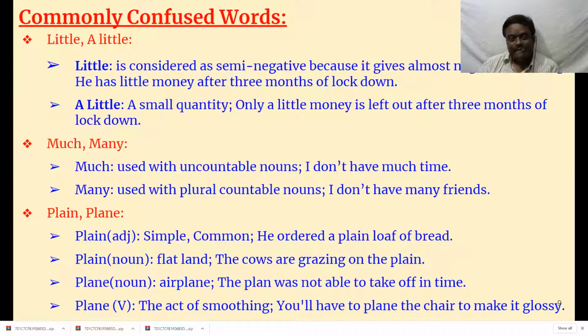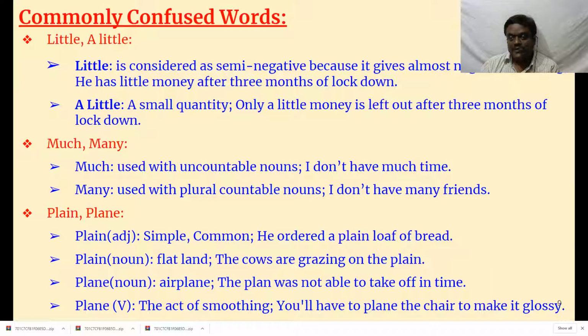Much, many. Much is used with uncountable nouns. It's also mostly confused. Much is used with uncountable nouns. I don't have much time. Much water. Much pain. All these are uncountable nouns. Many is used with plural countable nouns. It should be plural and it should be countable.